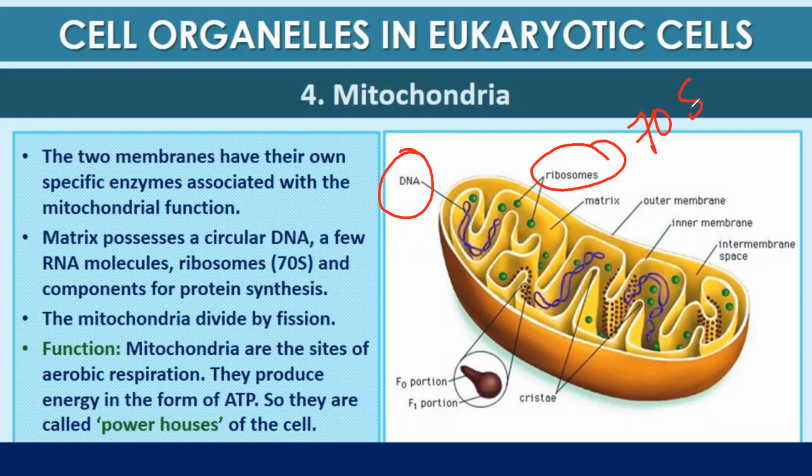protein synthesis. Mitochondria divide by fission. So it is a semi-autonomous organelle, it divides on its own. The function of mitochondria is that it is the site of aerobic respiration because of the presence of the F0 portion, F0F1 protein. That's why mitochondria is known as the powerhouse of the cell.